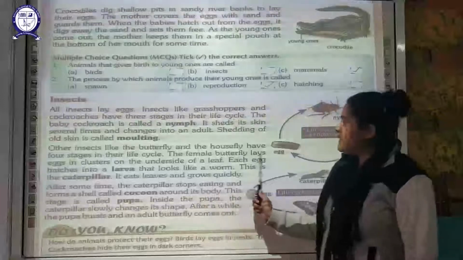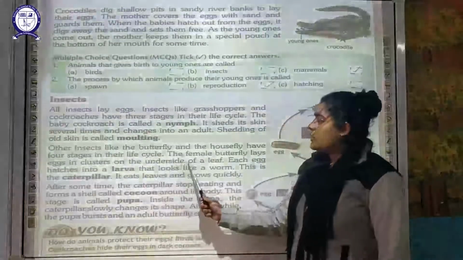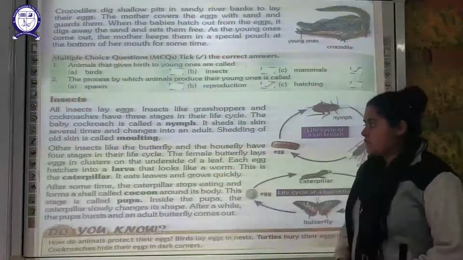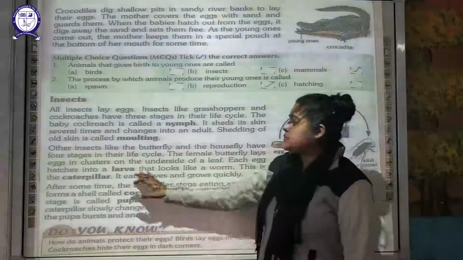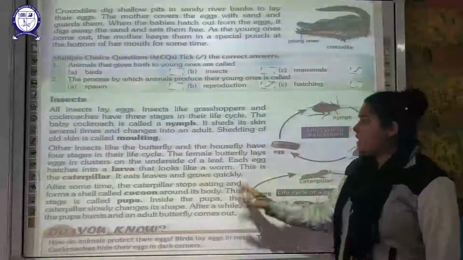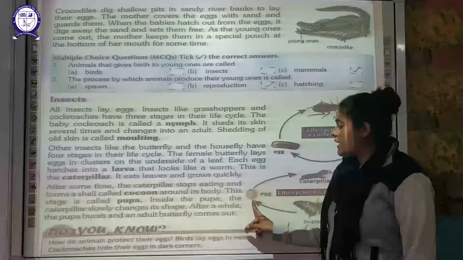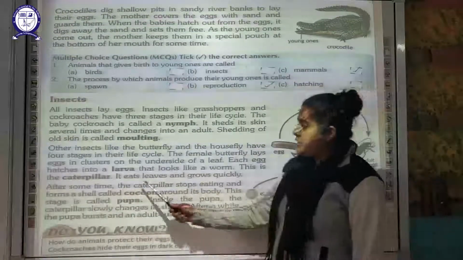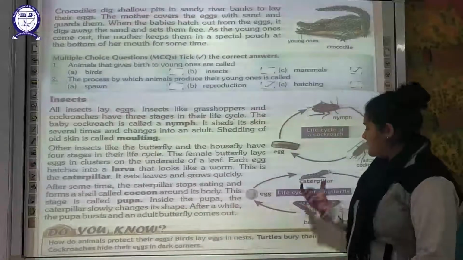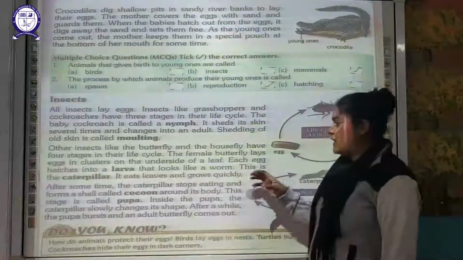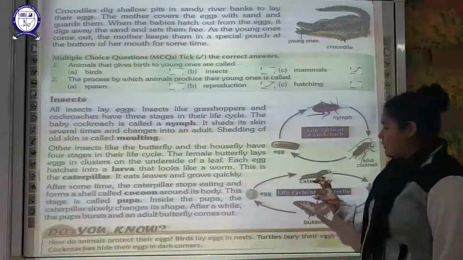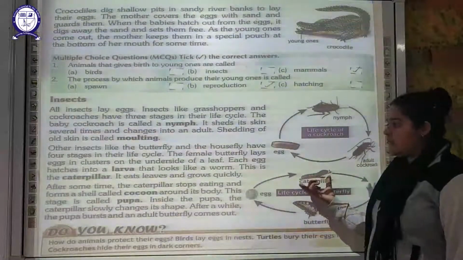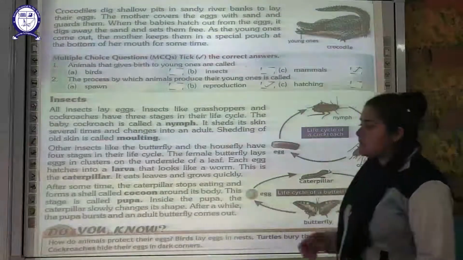Here the female butterfly lays eggs in clusters on the underside of the leaf. So below the surface of the leaf, it is going to lay clusters of eggs. Each egg hatches into a larva that looks like a worm. These are the larvae which hatch from the eggs of the butterfly, and they appear like worms. It is called a caterpillar. It is going to eat leaves and grow quickly. At this stage the caterpillar is going to eat a lot of the leaves on which it was born, and quickly it starts growing.